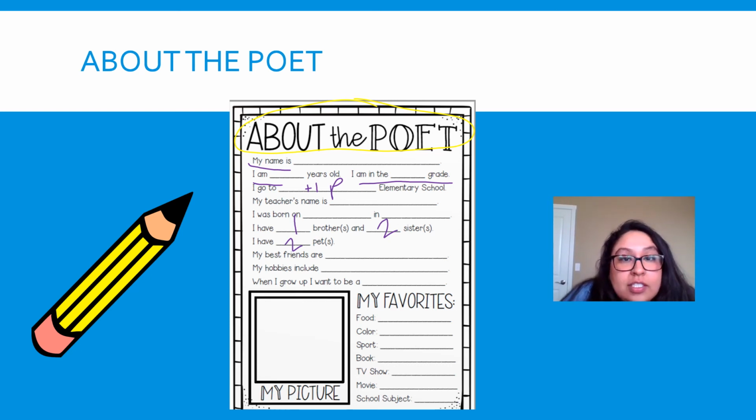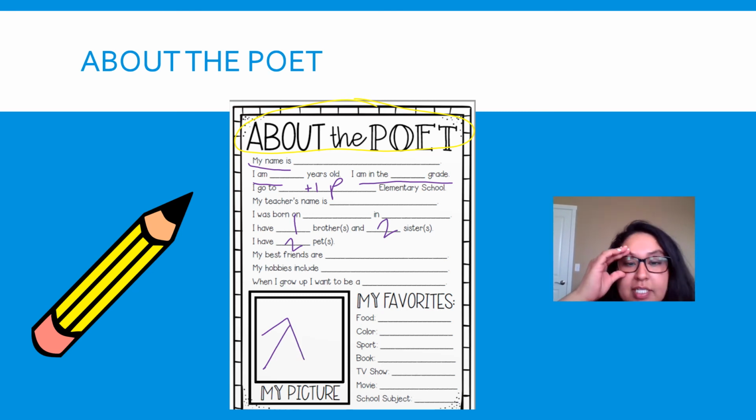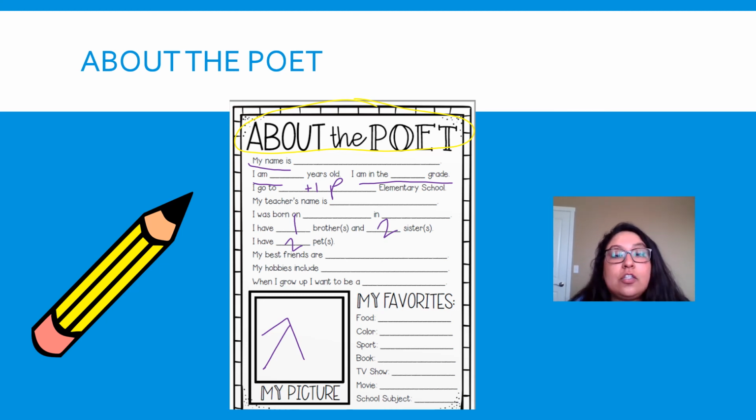And then when I'm all done filling in those blanks, while you are writing them down in your journal, you are going to draw a portrait of yourself. Okay? In this box right here, you can copy this template. That is where I would draw a picture or a portrait of myself to let the reader know who is the poet and what are some of the things that I like to do, like to eat. Just like how authors do it in their books or how poets do it when they share a poem.